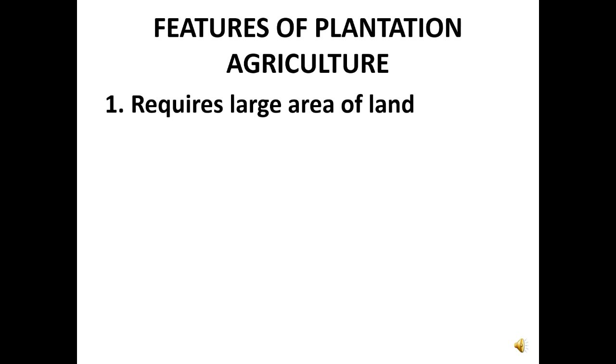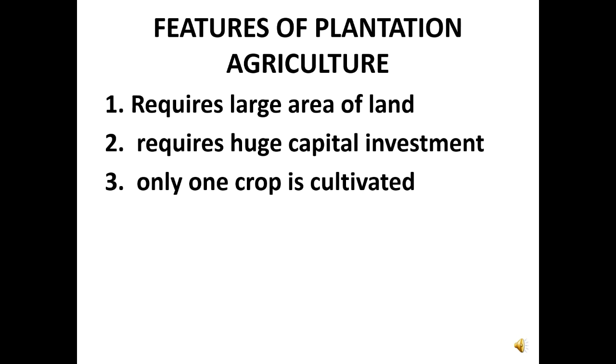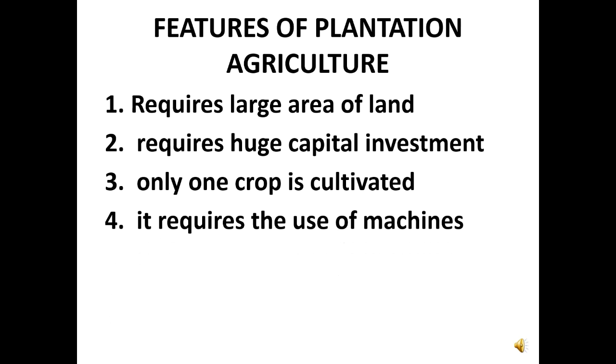Let's look at the features of plantation agriculture. The first one is it requires large area of land, of course. The second one is it requires huge capital investment. It means a very big amount of money is needed in this type of farming. Only one type of crop is cultivated, like I said earlier.